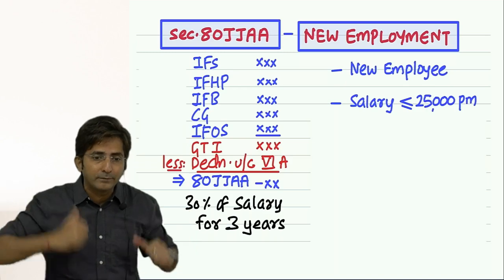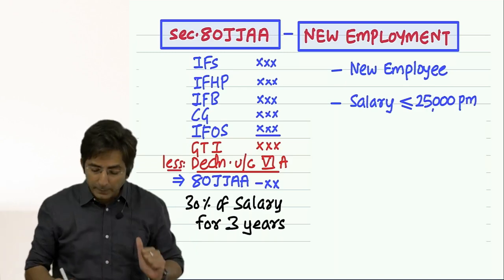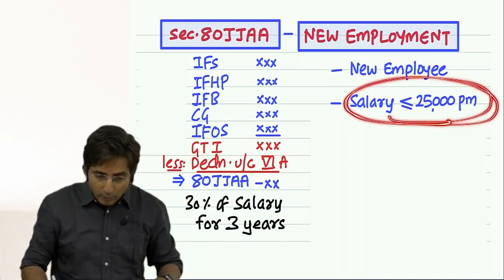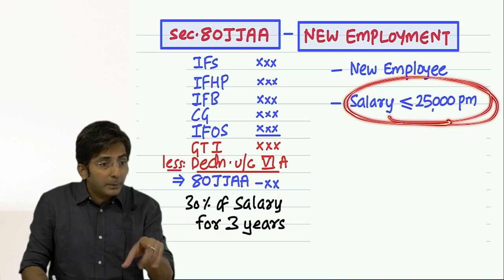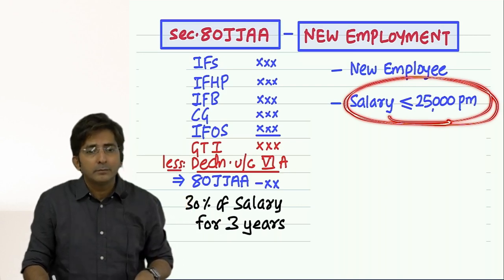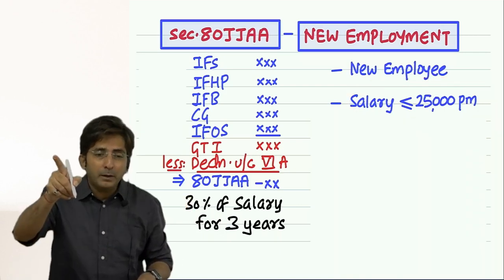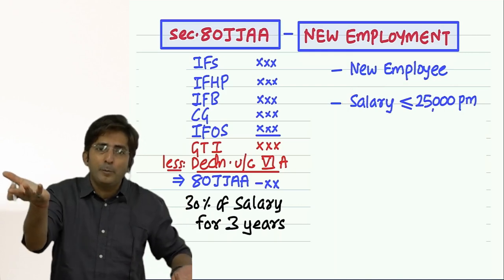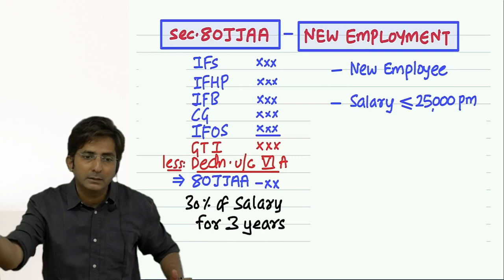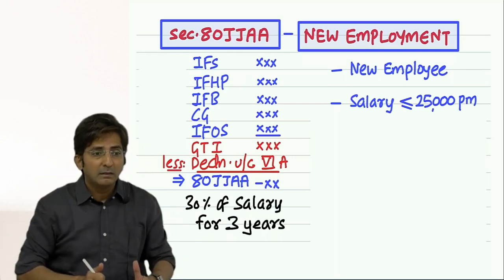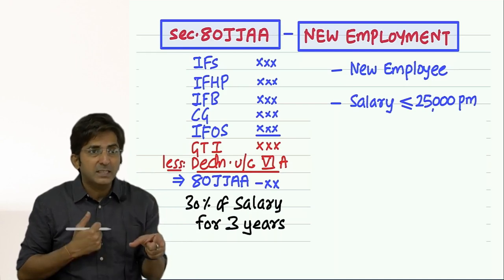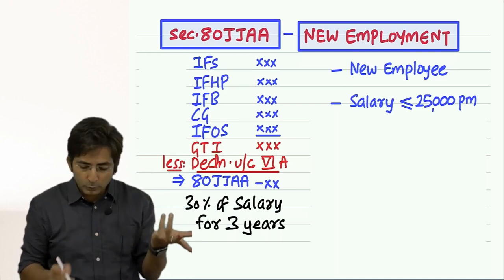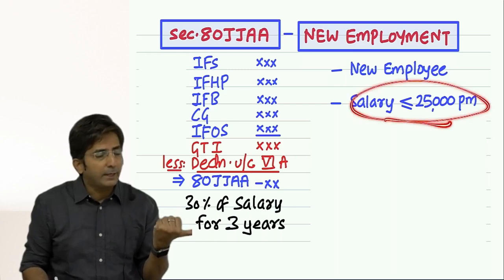And uneducated people, if I keep them in my office, I will not pay them a salary of more than 25,000. So indirectly what does the government say? By making a rule that salary should be less than or equal to 25,000, you have to keep uneducated people. Because educated people will automatically get a job someday or the other. We are worried about uneducated people. And if you keep uneducated people, we understand they will not have a big salary. So their salary should be 25,000 or less.